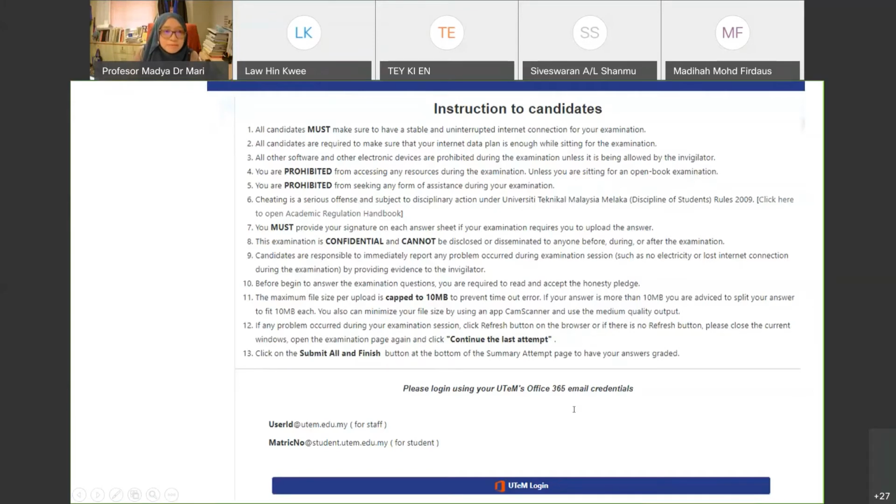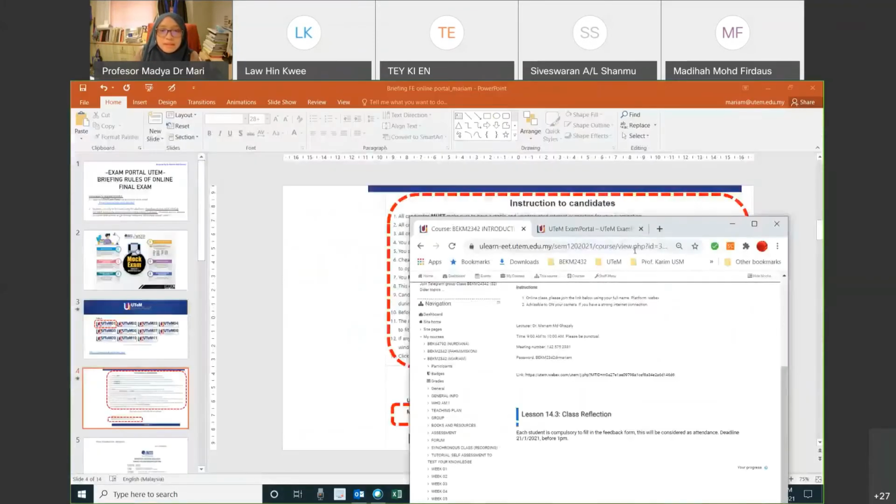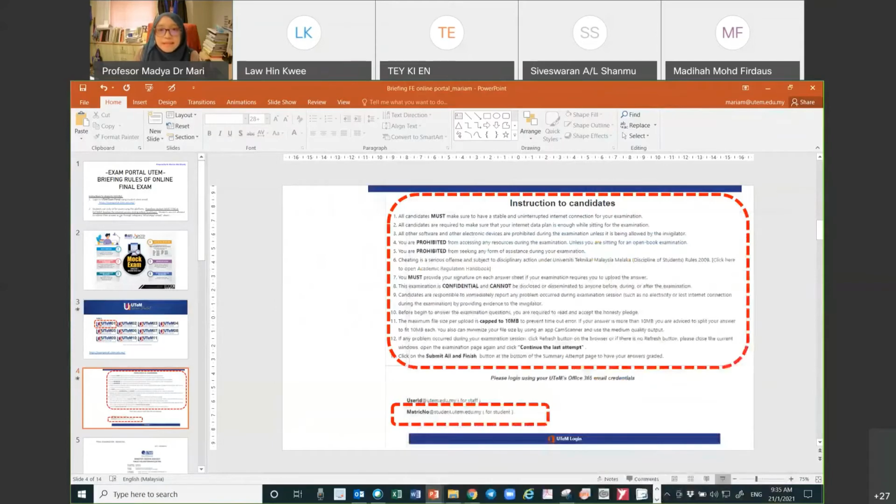Because some students maybe don't know. The refresh button is here, this one. You see the circle with the arrow? Can you see the refresh button? Look at my mouse, it's circling it. Okay, this is the refresh button. So click on that.